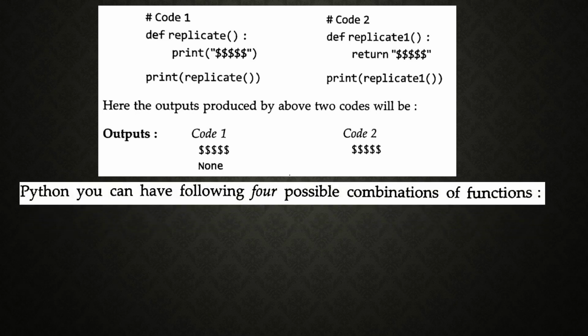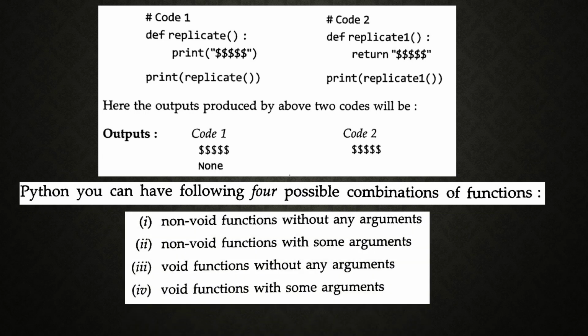In Python, you can have the following four possible combinations of functions. Non-void functions without any arguments, that means nothing to return, no arguments to pass. Second, void function with some arguments: nothing to return but some arguments. And functions that return without any arguments, functions that return with arguments.